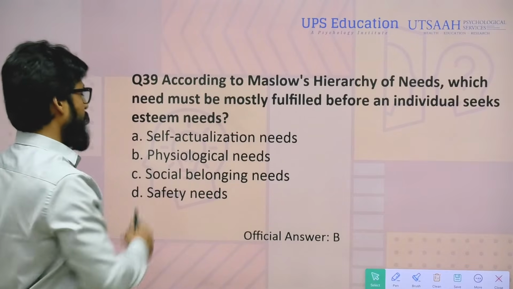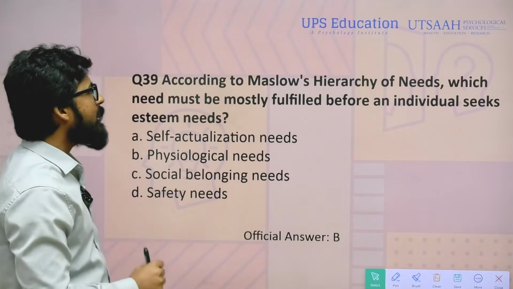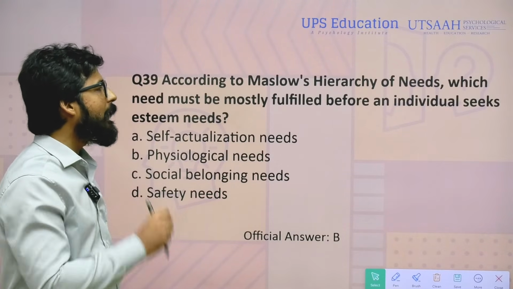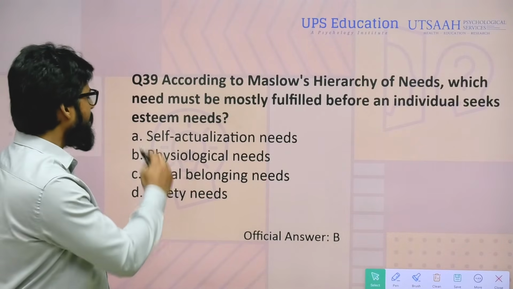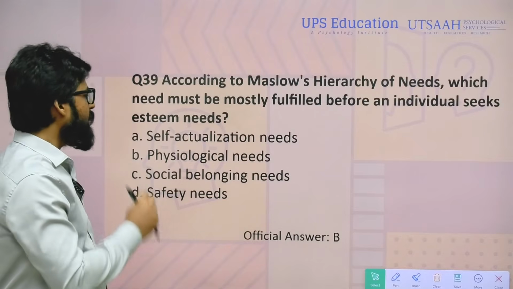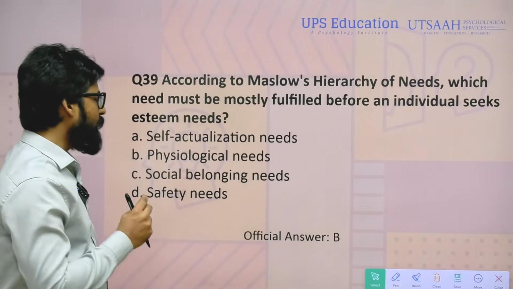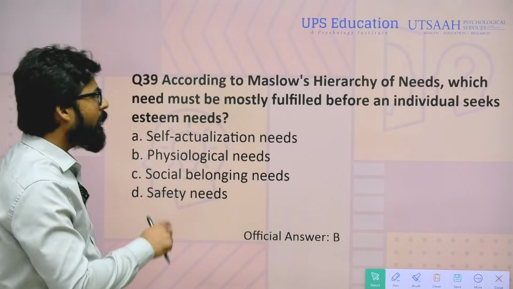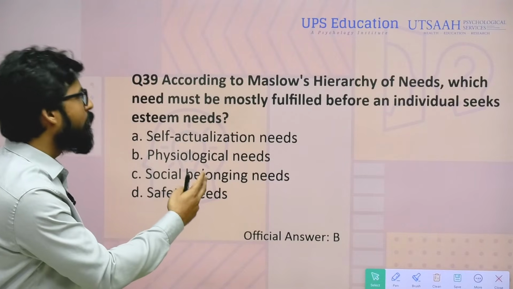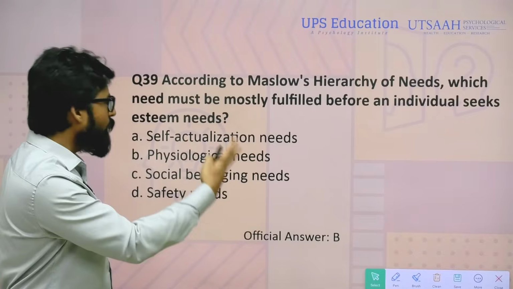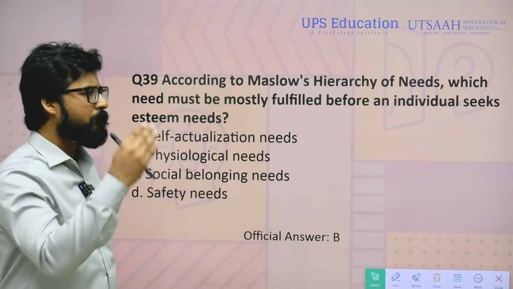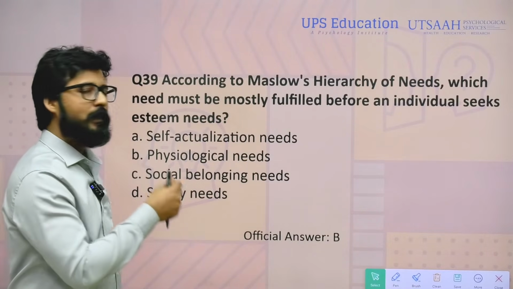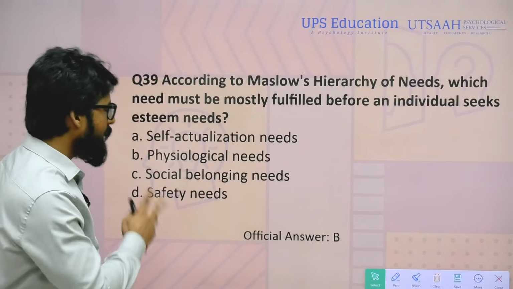Now, next, question number 39. According to Maslow's hierarchy of needs, which need must be mostly fulfilled before an individual seeks esteem needs? These are the options: self-actualization need, physiological need, social belonging need, and safety need. The official answer is B, physiological need, which is the first level of need. But as you can see in the question, we are moving toward esteem needs, so just before esteem needs, the individual will fulfill the social belonging need. The correct answer must be C. So you can also challenge this question.